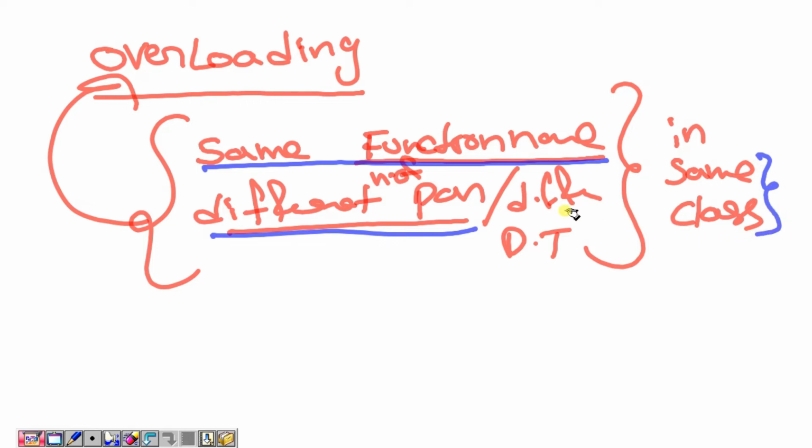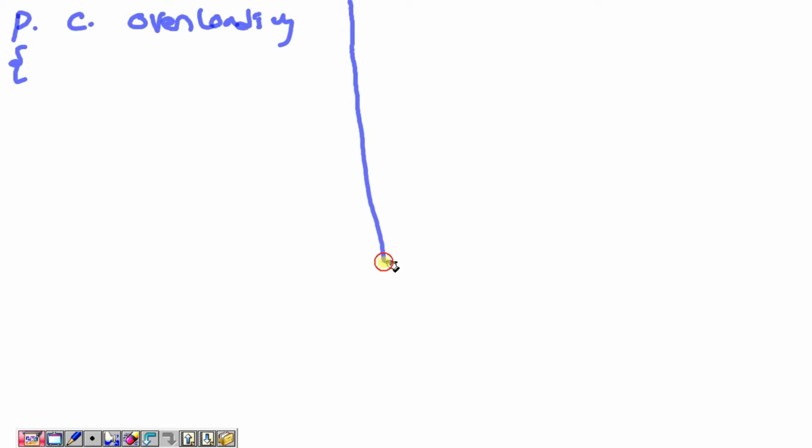For example, I can go for the overloading concept. This is one class, public class, the class name is Overloading. I'm writing this. This is the opening brace of the class, and this is the ending brace of the class.